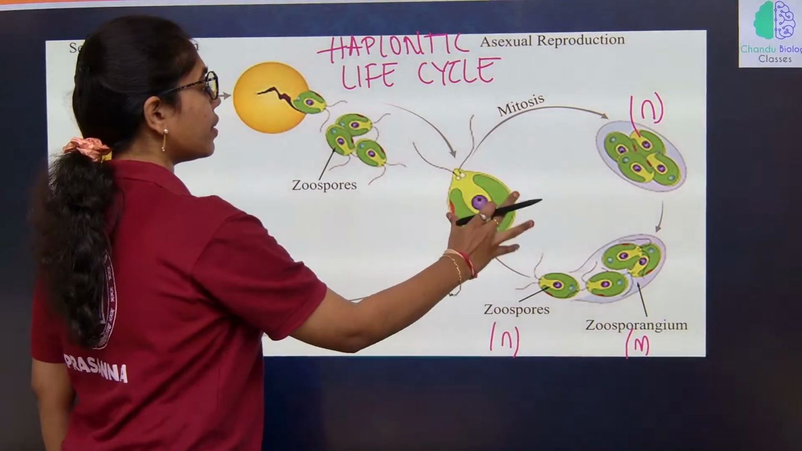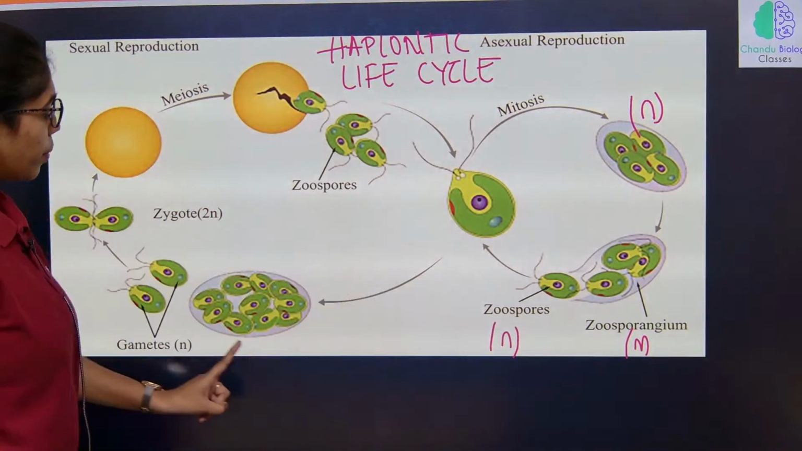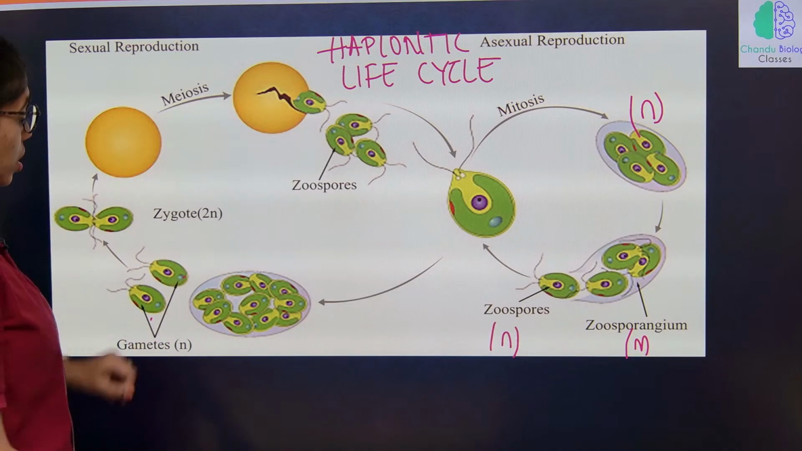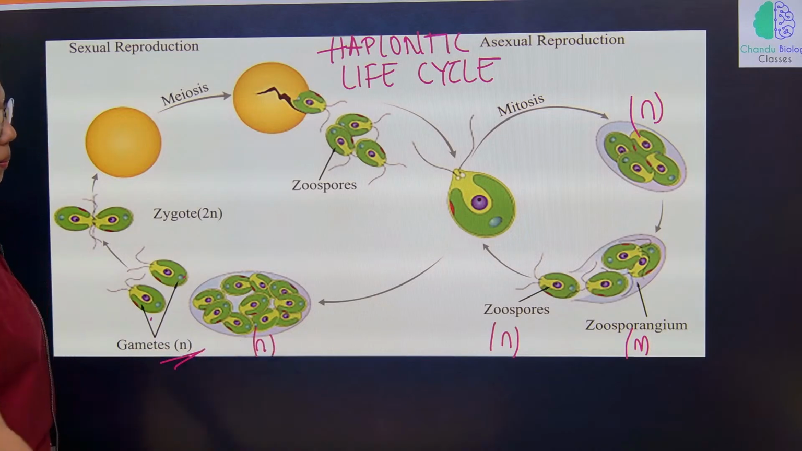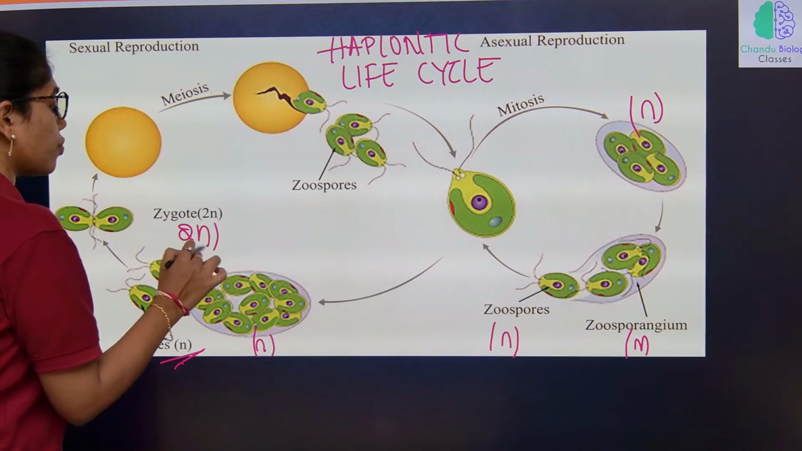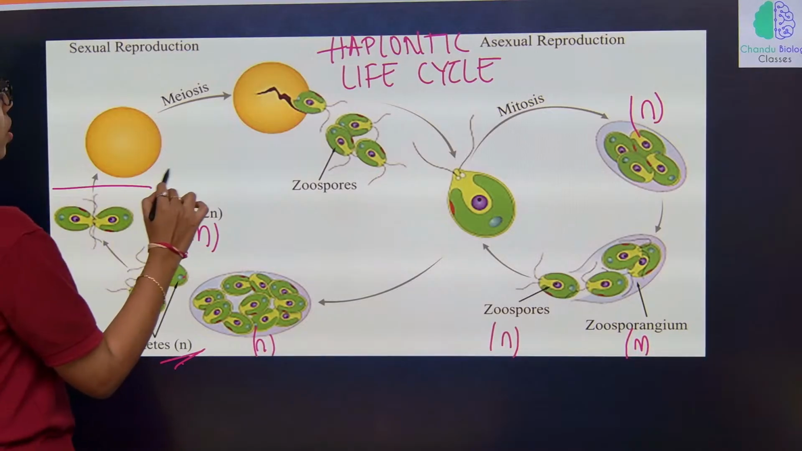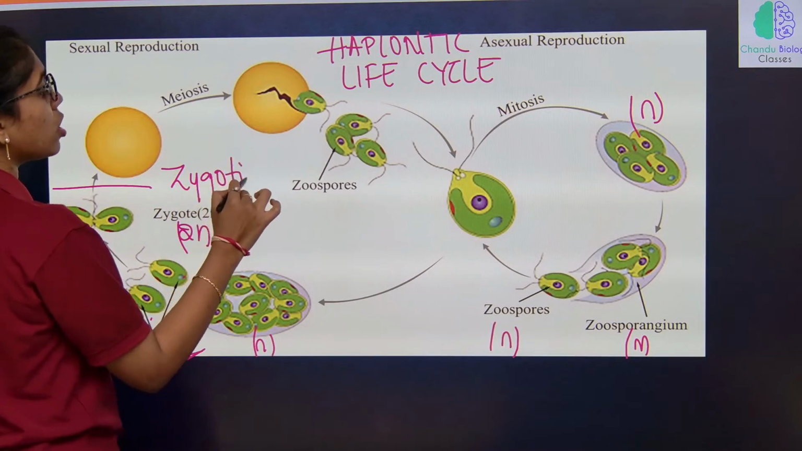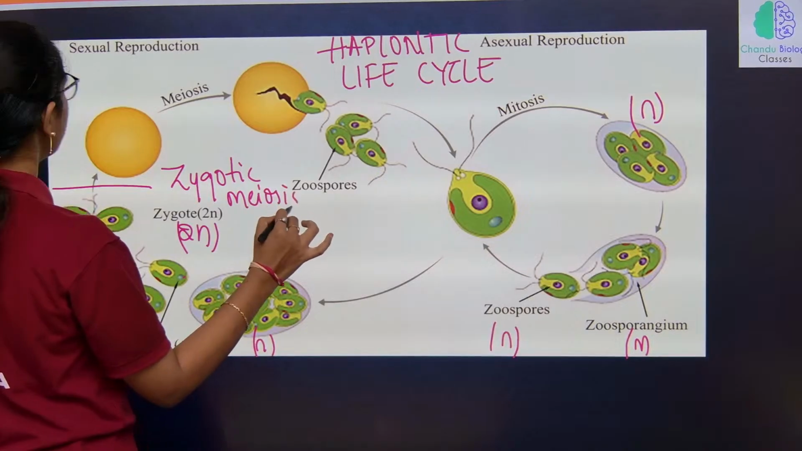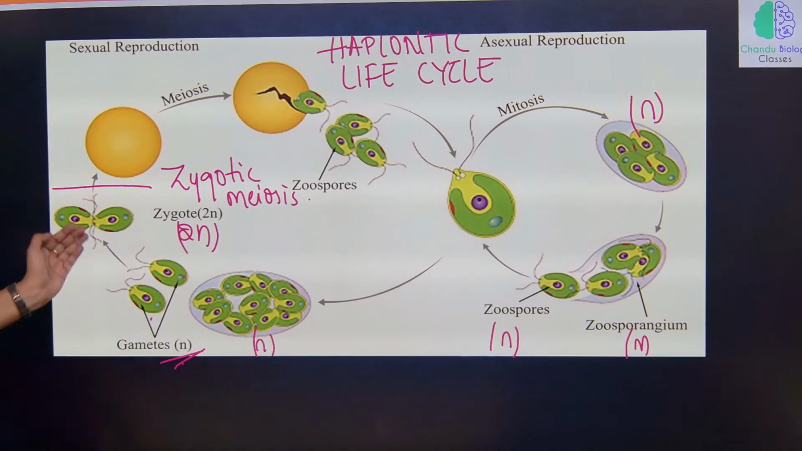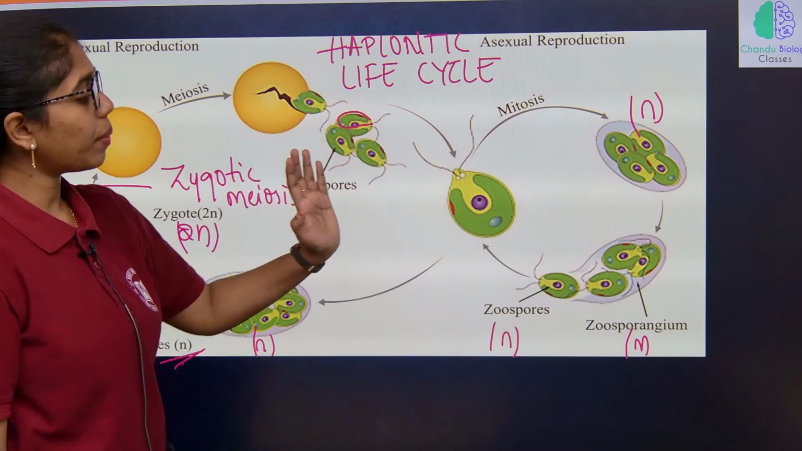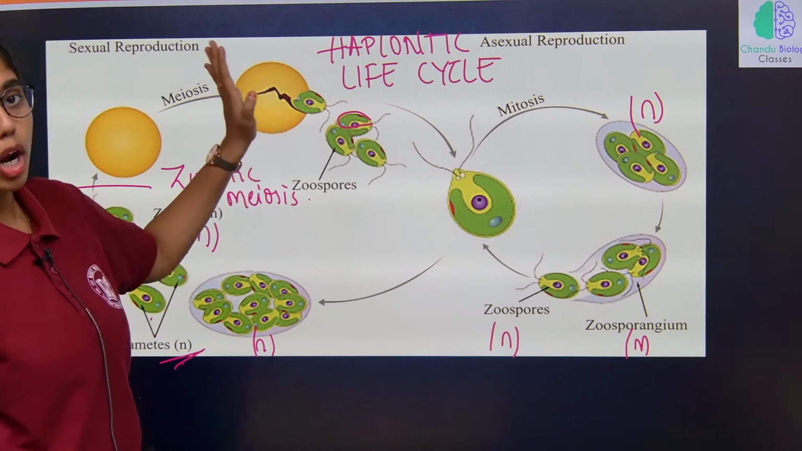Now sexual reproduction: gametes are released, an isogamous mode of sexual reproduction. The main body is haploid and the gametes are haploid. After fusion, a diploid zygote is formed. This diploid zygote undergoes zygotic meiosis. Zygotic meiosis occurs only in algae, remember that. After zygotic meiosis, zoospores are released and mature again into the main algal body. So this is about asexual and sexual reproduction in the haplontic life cycle.